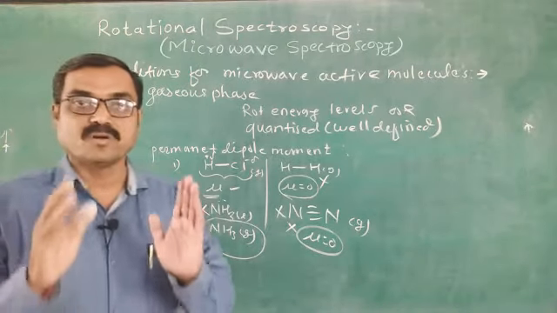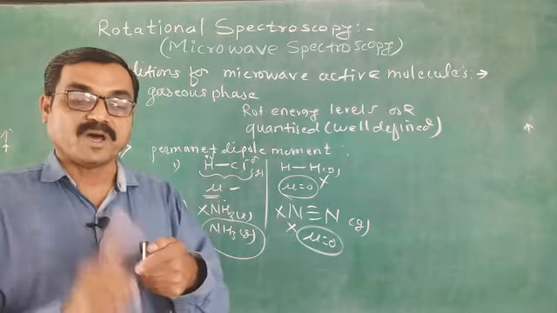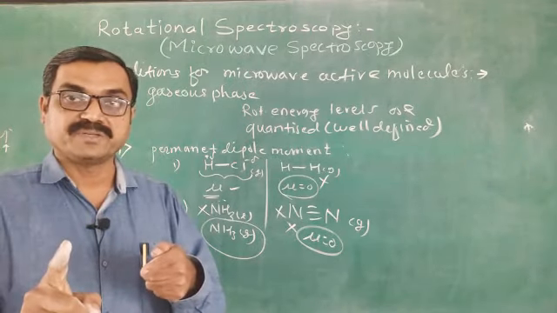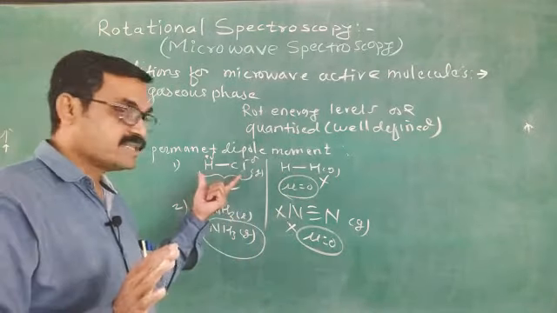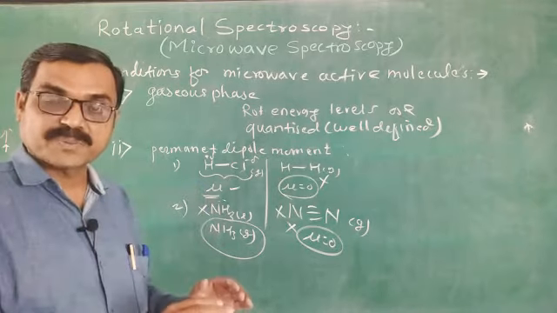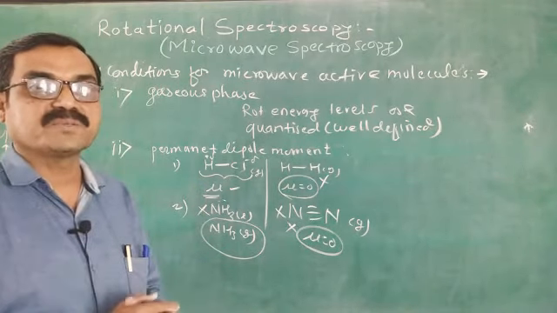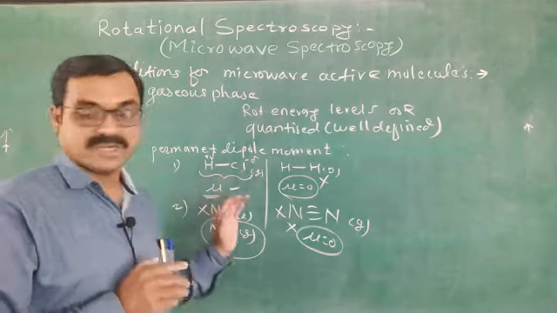In order for a molecule to show microwave spectra, two conditions must be followed. First, the molecule must have a permanent dipole moment. If the molecule is symmetric, its dipole moment is 0. If it is unsymmetric, then there is a dipole moment. Second, the molecule must be in gaseous phase, then and only then it gives the rotational spectra. These are the two conditions.